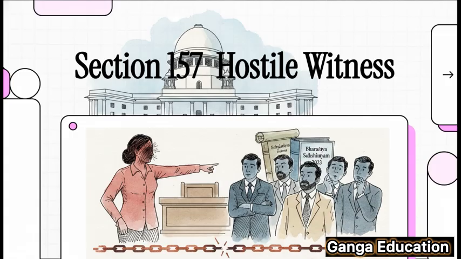Today, we're going to break down a really important legal provision, and that is Section 157 of the brand new Bharatiya Sakshya Adhiniyam 2023. Now, this section deals with a very tricky situation called a hostile witness. Trust me, this is a hot topic for your judiciary and APO exams, so let's get right into it.